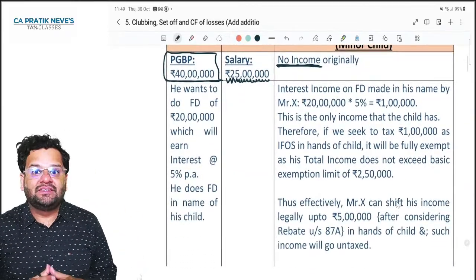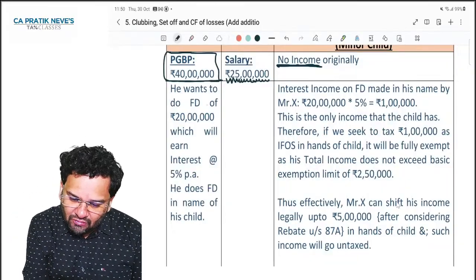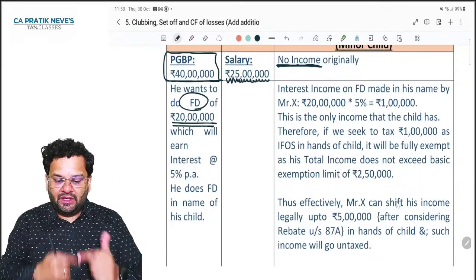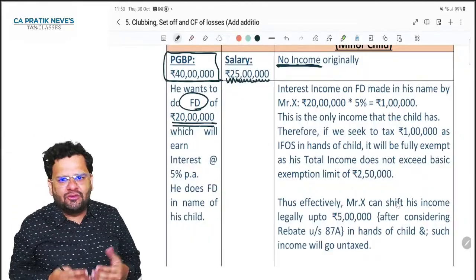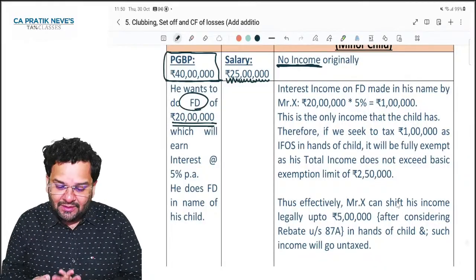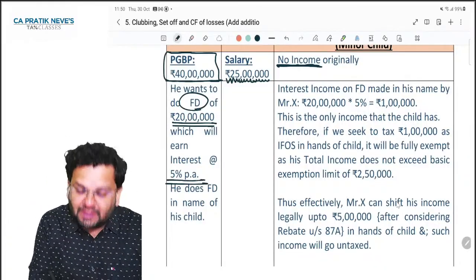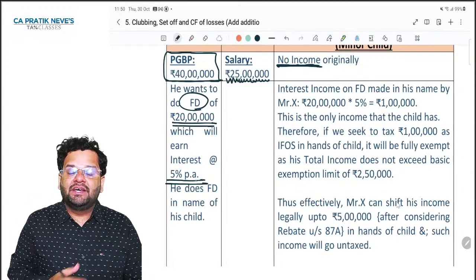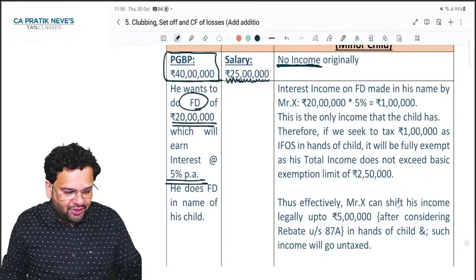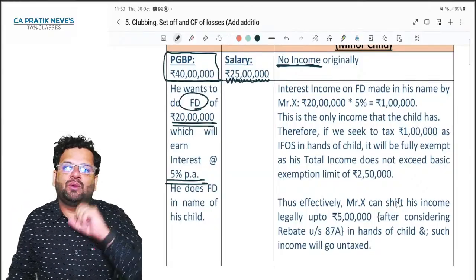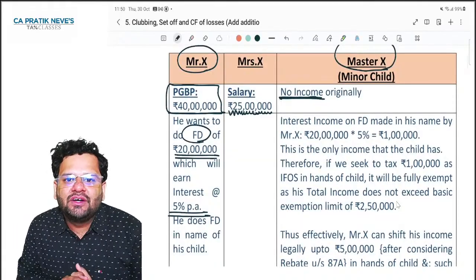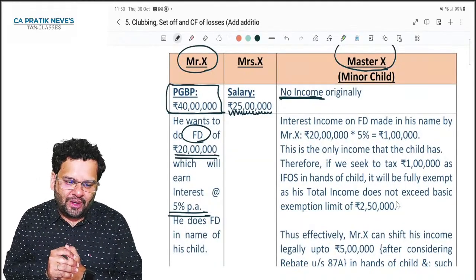This Mr. X, this husband, wants to do a fixed deposit of 20 lakhs for betterment of their family. This FD of 20 lakhs will earn interest at 5% per annum. Now, the point is, if he does FD in his own name, what will happen? 20 lakh into 5%, that is 1 lakh, will become taxable in his own hands, that is in the hands of Mr. X himself. Do you agree?